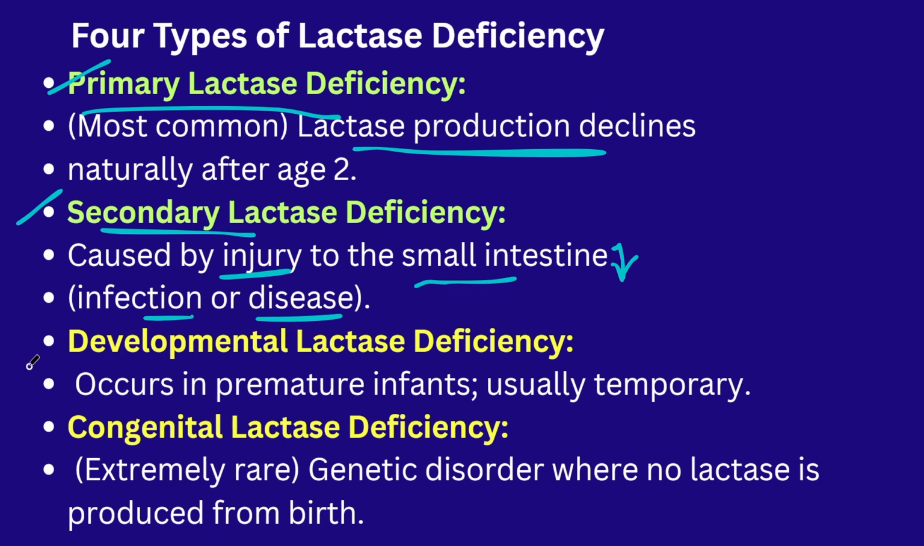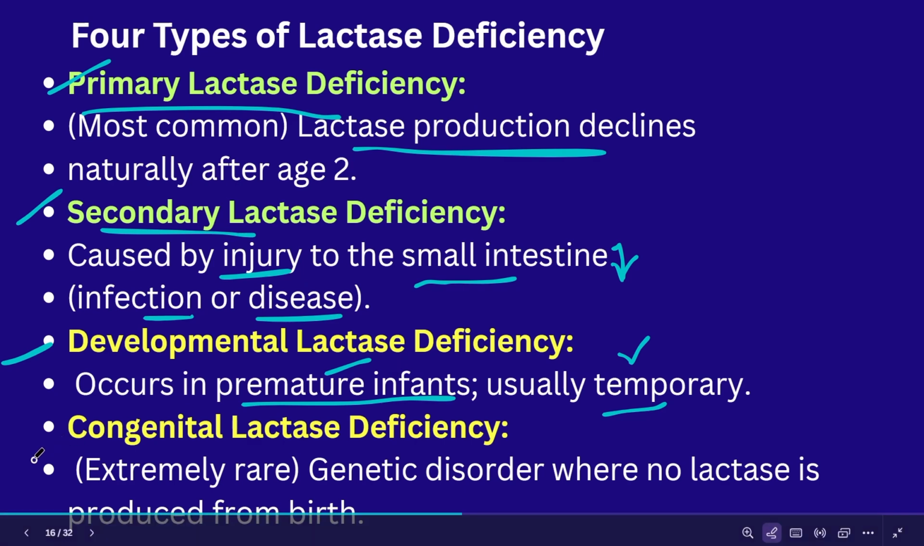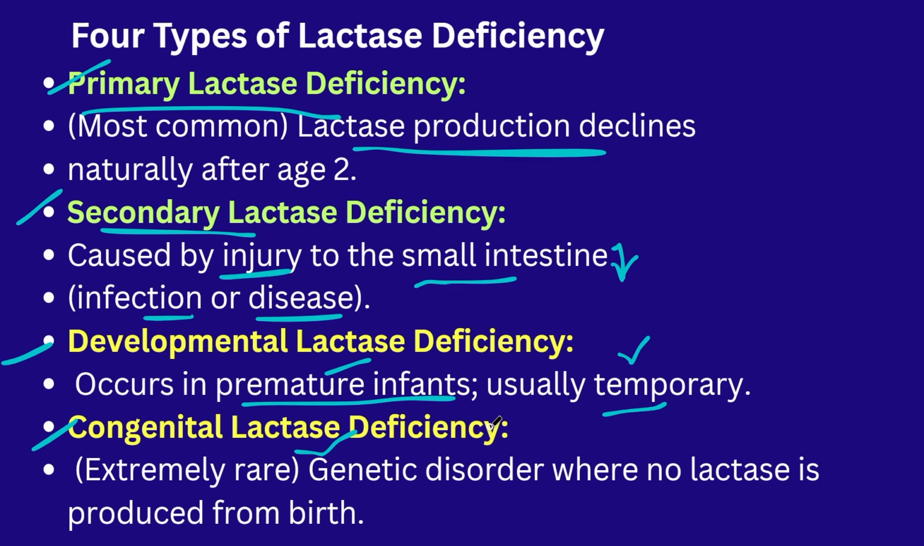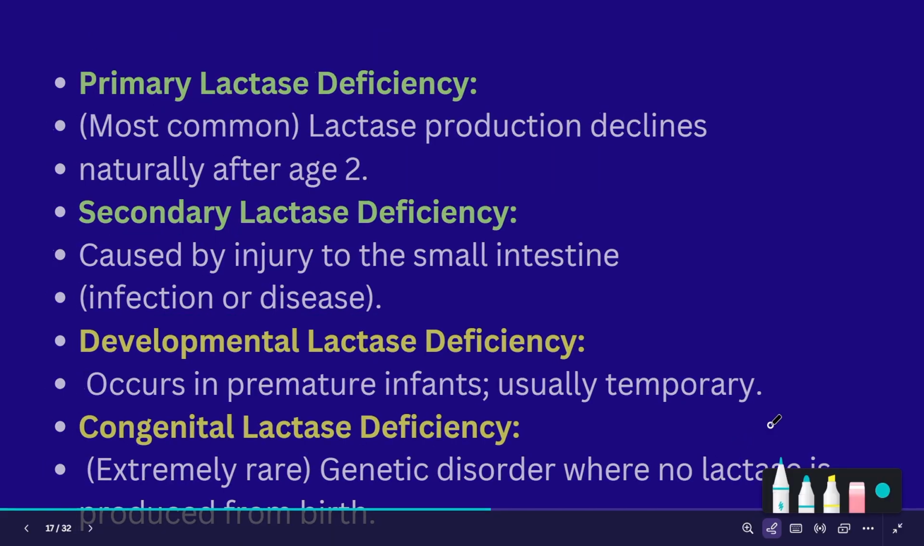Next one is developmental lactase deficiency. This occurs in premature infants. It is a temporary condition. That means when the baby is delivered before the delivery time, in this condition there is a lactase deficiency, and temporarily this enzyme will not work. Next, congenital lactase deficiency. It is a genetic disorder where the body is not able to produce the enzyme lactase. It is hereditary.